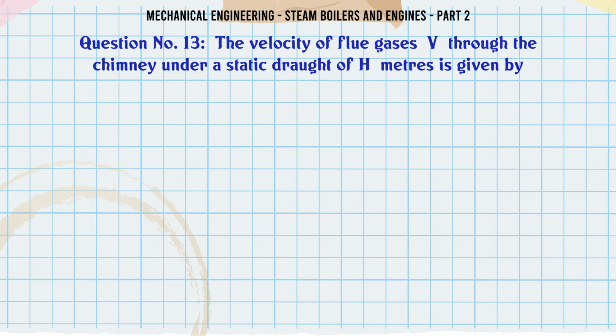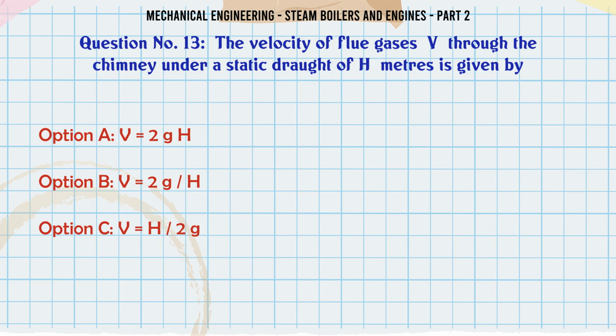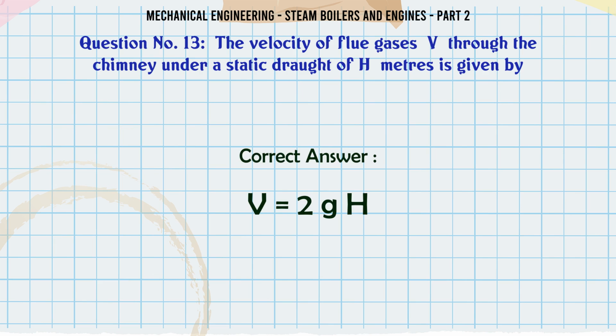The velocity of flue gases V through the chimney under a static draught of H meters is given by: A, V = √(2gH). B, V = 2gH. C, V = H√(2g). D, V = √(2g)H. The correct answer is V = √(2gH).